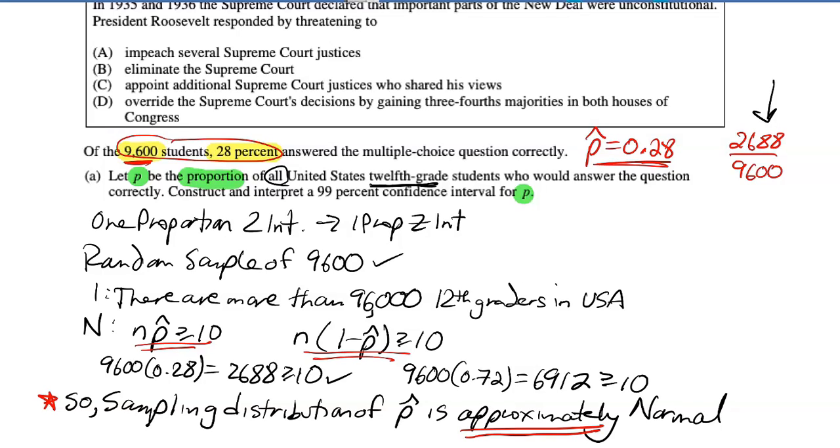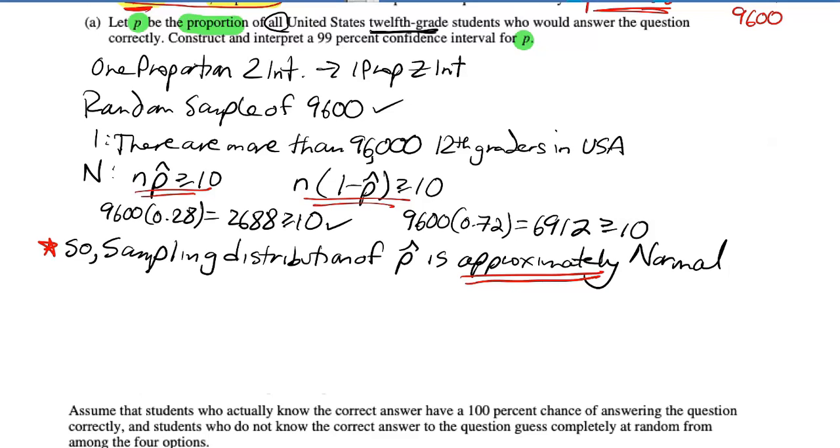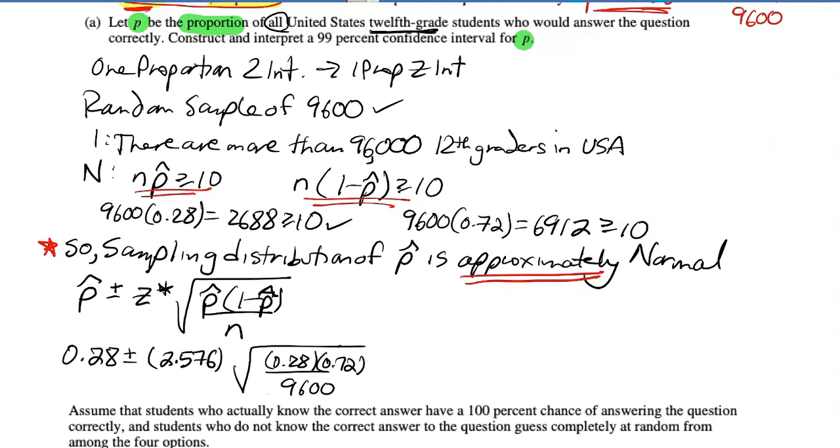So we've checked conditions. Now let's construct our interval. We'll review 2 ways to do that. So to construct our interval, we have our statistic, which is p-hat, plus or minus z star, times the standard error of the statistic, which is the square root of p-hat times 1 minus p-hat over n. Plug in the numbers, we get this interval.